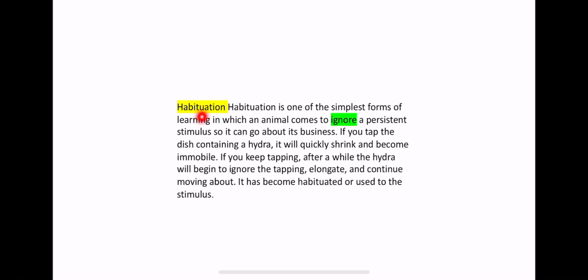The first type of learned behavior is habituation, which is the simplest form of learning. It includes ignoring, when the organism ignores a persistent stimulus. How? For example, if you keep yelling at a cat, the first time the cat will run away after the yelling. The second time the cat will run, but after a longer time. The third time the cat won't run anymore, because the cat didn't find any reward or punishment, so it will ignore it, become tolerant, or become habituated to this stimulus.